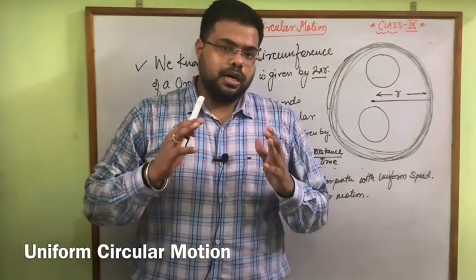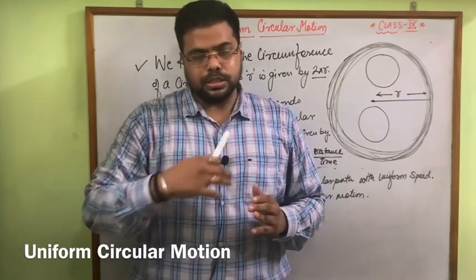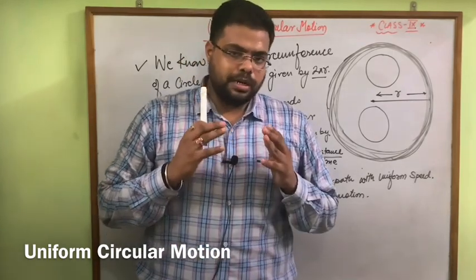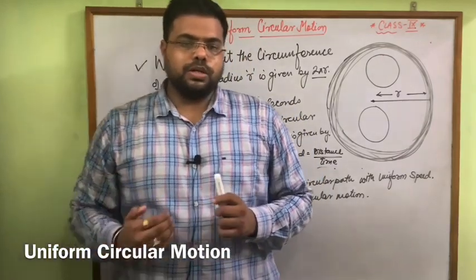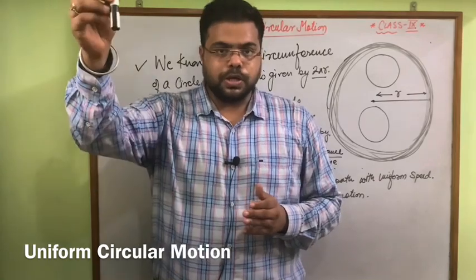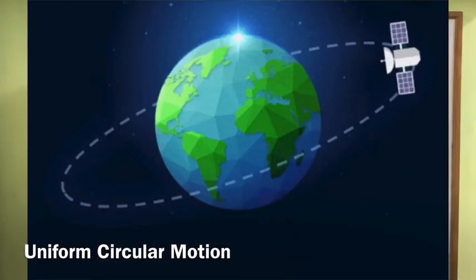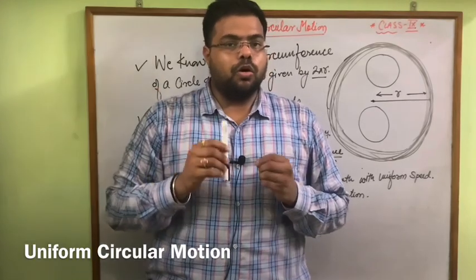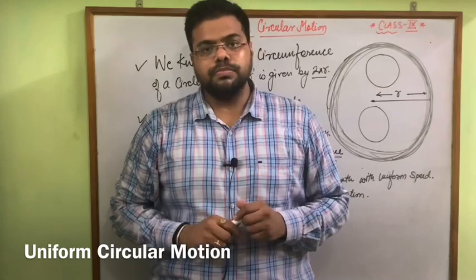Same way, a satellite over the earth also performs a uniform circular motion. Suppose from India we have to launch a satellite into a particular orbit. This satellite must perform uniform motion on a particular orbit around the earth.